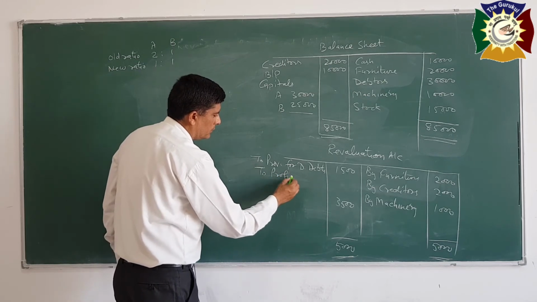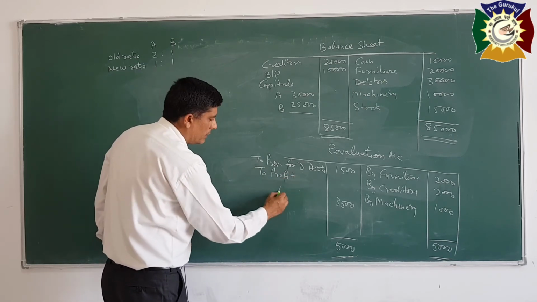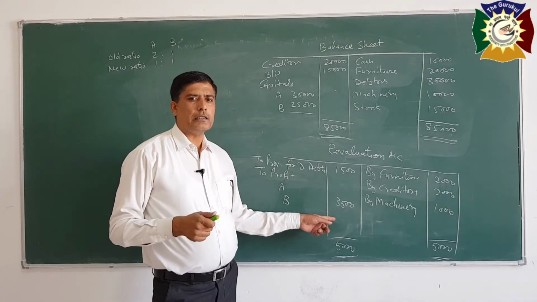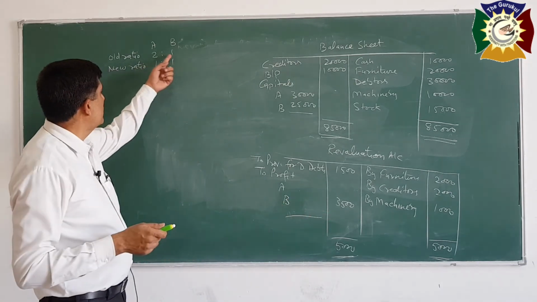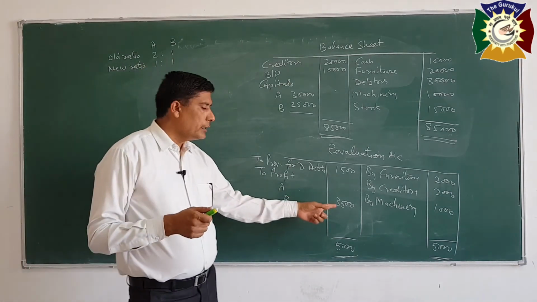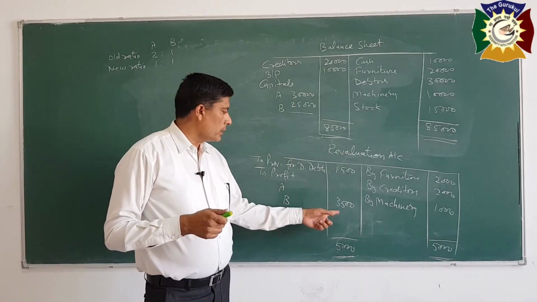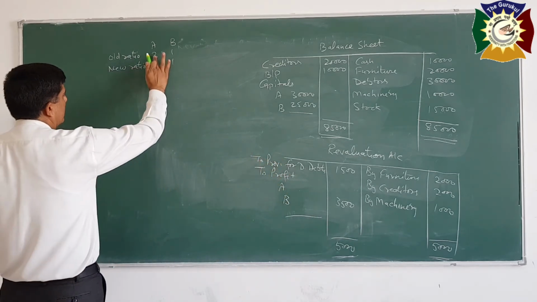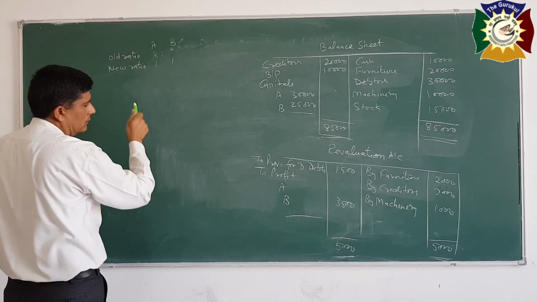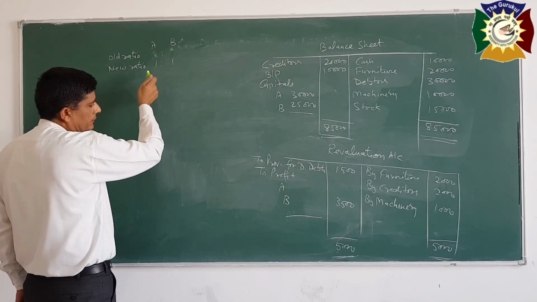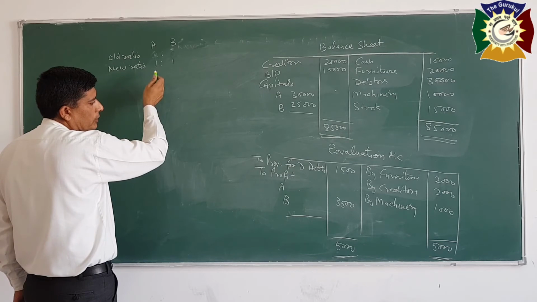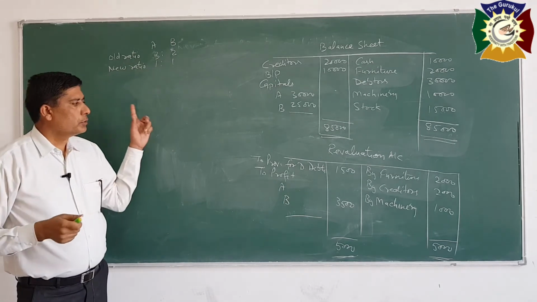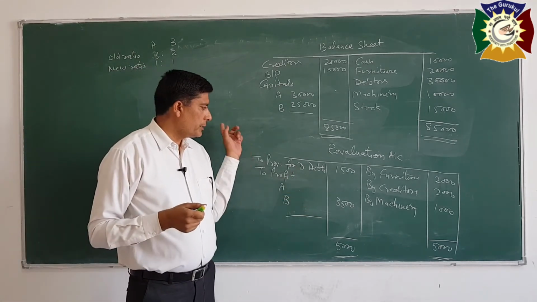To profit transfer to partners capital account A, B, and this profit will be transferred to all partners capital account in their old ratio. Old ratio is 2:1. So distribute in 2:1. So in 2:1 it is not possible because it will not cut completely. So this ratio may be different, like 5:3. You may take it as 3:2. Old ratio is 3:2. So it will be distributed between A and B in 3:2.